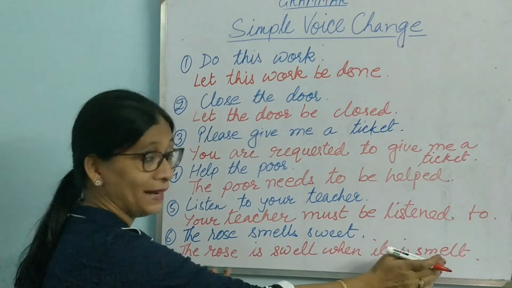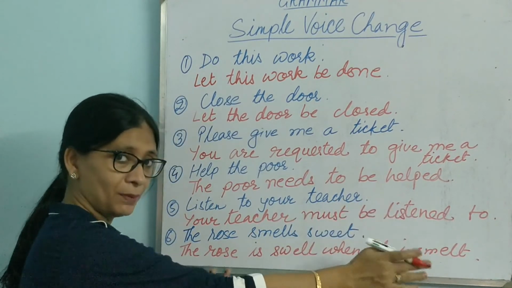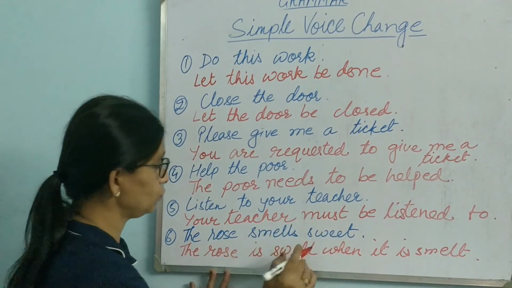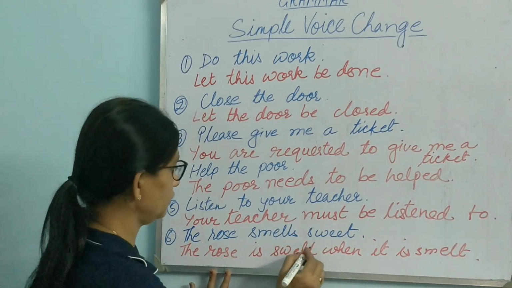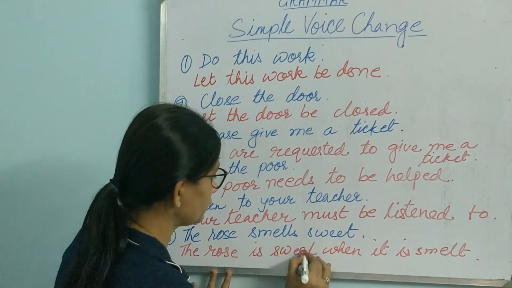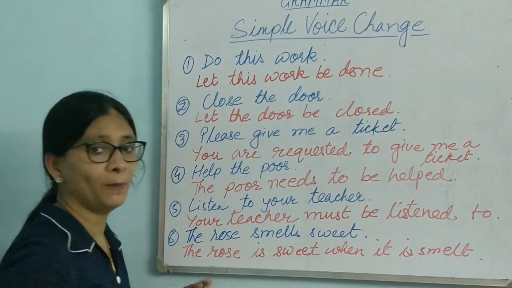Smells became smelled. The verb will always be the past participle. The rose smells sweet becomes the rose is sweet when it is smelled.